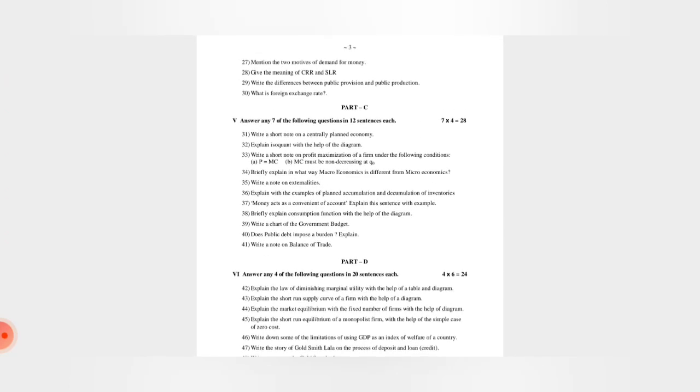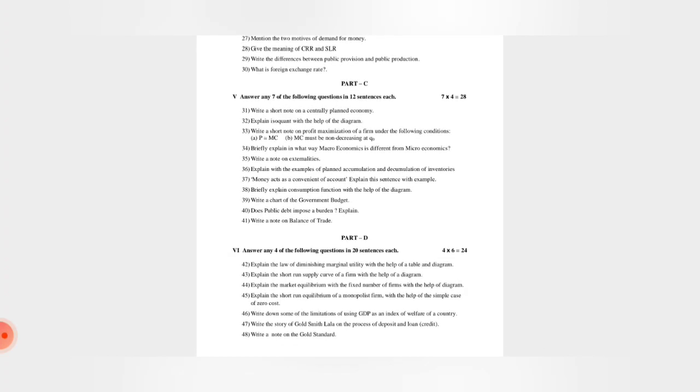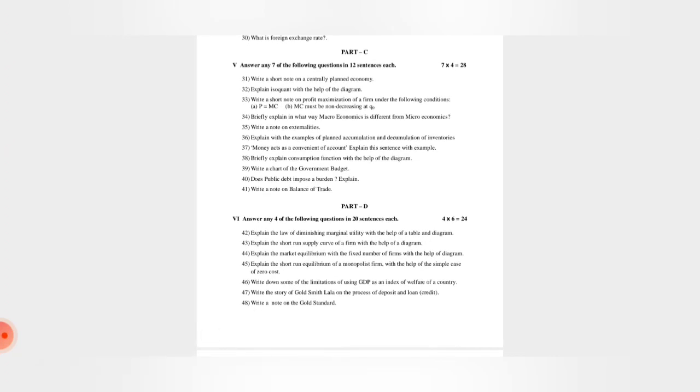As you can see, for the 4 marks, first chapter, centrally planned economy, then we have isocost from the third chapter, and we have P equals MC, this is from the fourth chapter. Macroeconomics is different, this is from the 6th chapter, introduction. Externality is again from the income determination chapter. In money and banking, we have functions of money, and then consumption function, which is yet again from income determination. And then government budget.